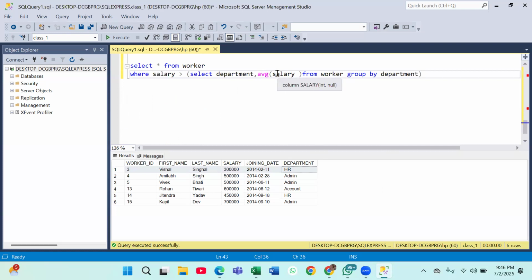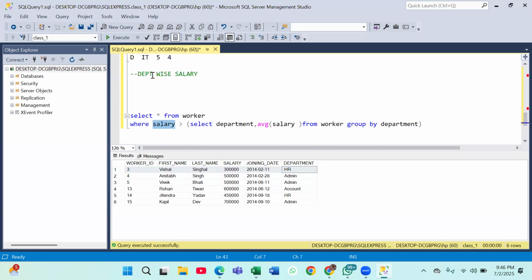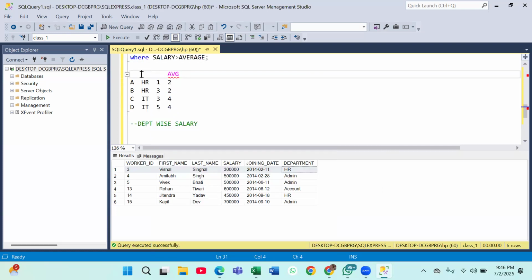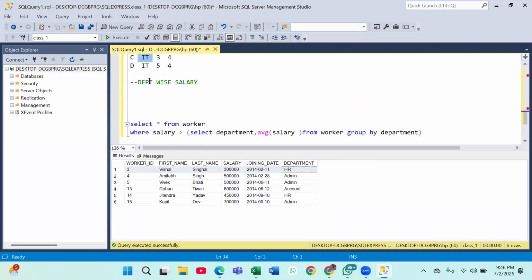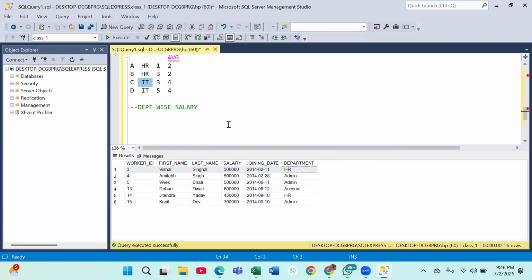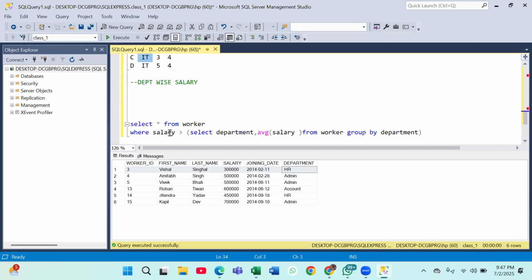We got the department-wise average. We are comparing it with the salary. How will we know whether we are comparing it with HR salary or IT salary? It is going to compare with everyone here, right? Are you able to get that, Mahesh? Their department should be the same too, correct? Their department should be the same too. Am I right?